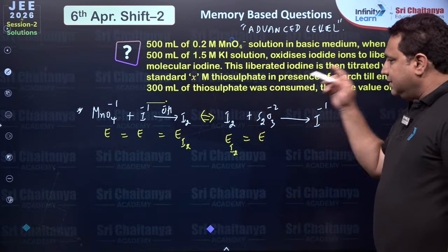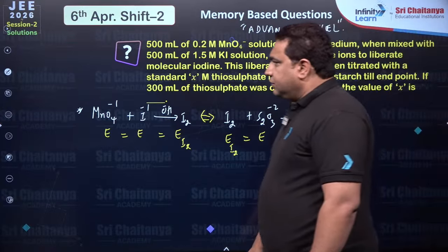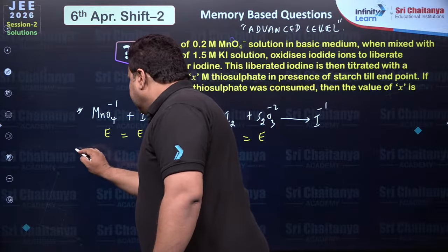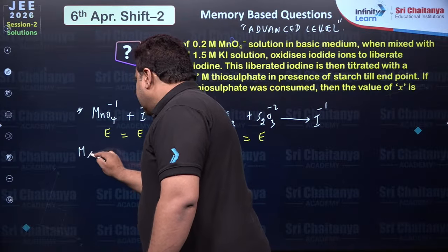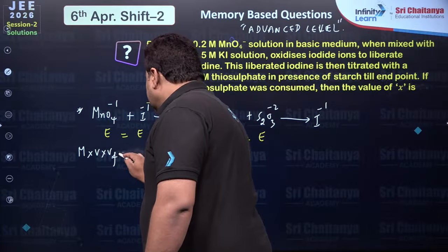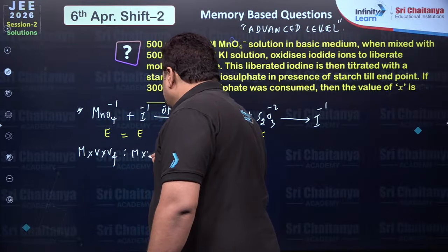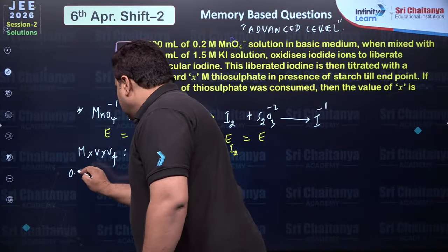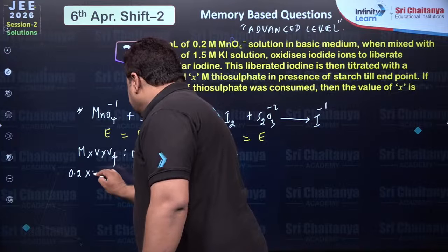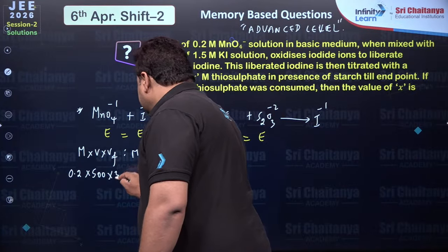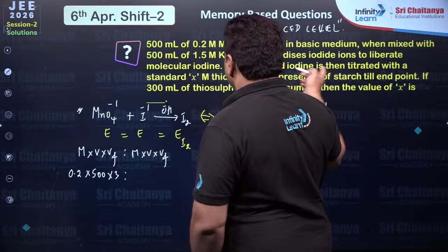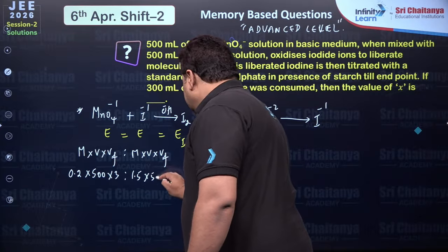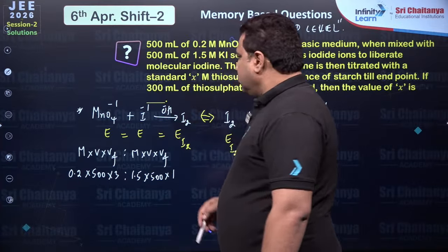That liberated iodine and this liberated iodine are the same. Hence, now everybody can see 500 ml. So equivalence can be written as molarity into volume into valency factor of this is equal to molarity into volume into valency factor of this. So molarity of this is 0.2 into volume is 500 and valency factor in basic medium is 3. Molarity of this is 1.5, volume is 500 and valency factor of iodide ion is 1.